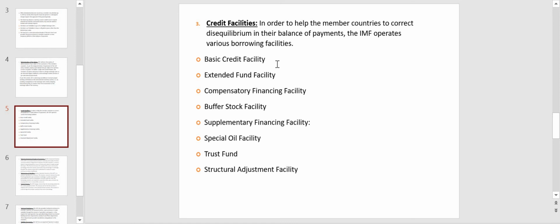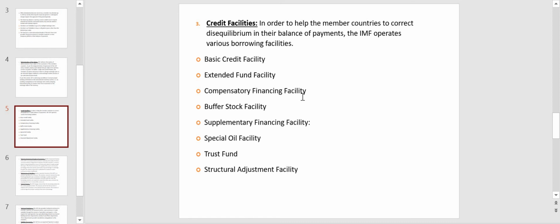But if they have got a severe balance of payment problem and basic credit facility is also not helping them, then they will go for extended fund facility, wherein 140% of your quota is given as extended fund facility for such member countries for a period of 3 years and with a reasonable rate of interest which goes between 4 to 6.5%. Next credit given to them is compensatory financing facility.